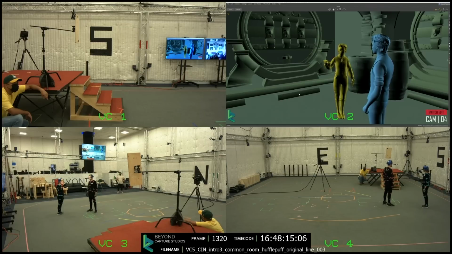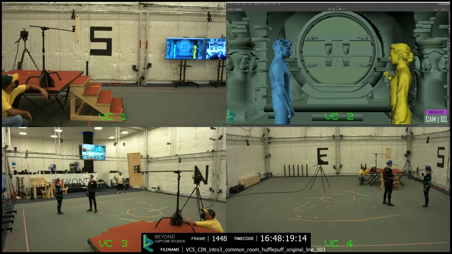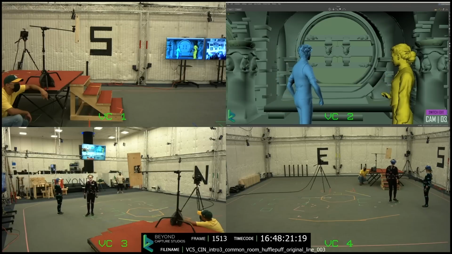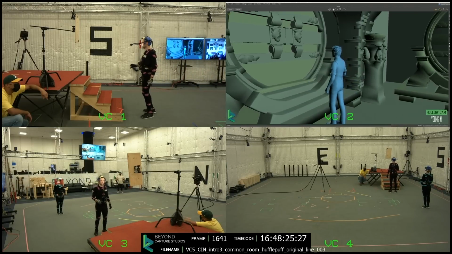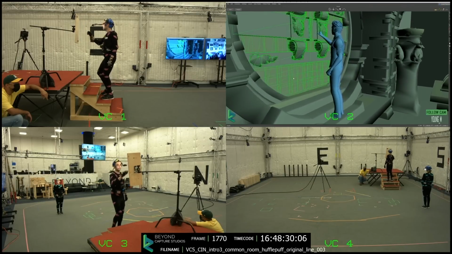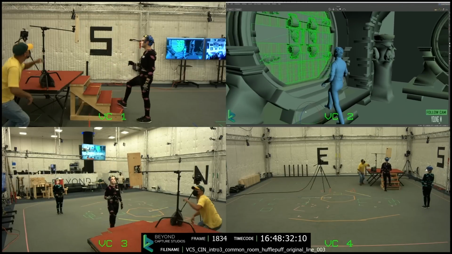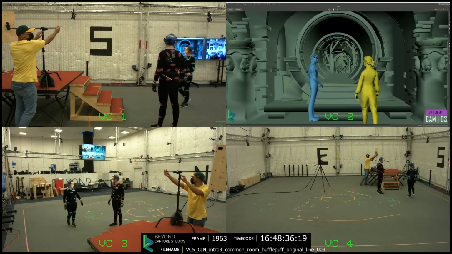For communication with the stage during shoots, we used Zoom. On that Zoom feed, we added quad video with 4 feeds, as you can see here. One of the quad windows showed the real-time playback in MotionBuilder. The other 3 feeds filmed the stage from strategically placed cameras on tripods. Then if we wanted to chat with the actors on stage, we'd use Zoom. If we wanted to chat amongst ourselves, we'd use Slack.